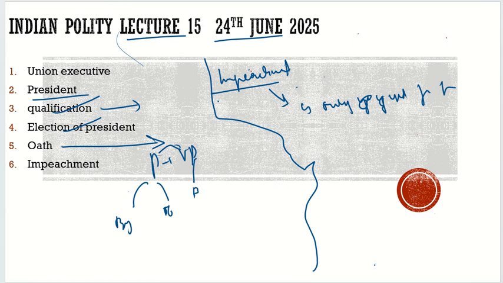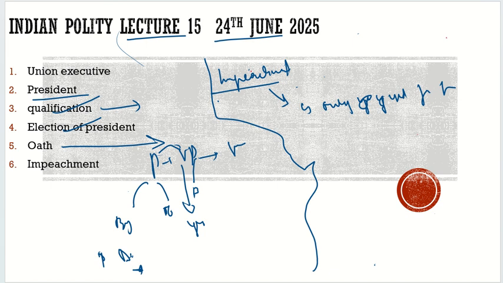Once the VP receives it, is this resignation bound to be accepted? Yes, he should accept it, and he should forward it to the speaker of the Lok Sabha, so that he will know that now the president is not there and the vice president is going to act as the president of the country. So this is about it. Or death has no calendar. Maybe this person will die before the completion of his term. Then there is a need to have a replacement there, or this person is impeached. So these are the ways this office can remain vacant.